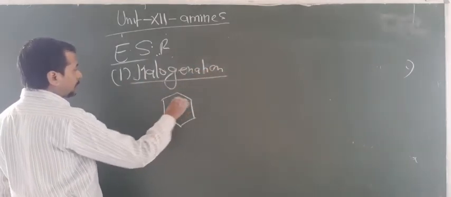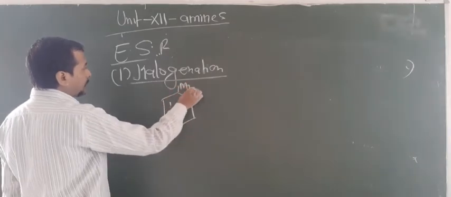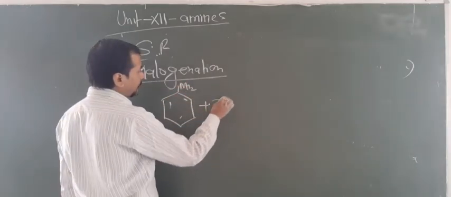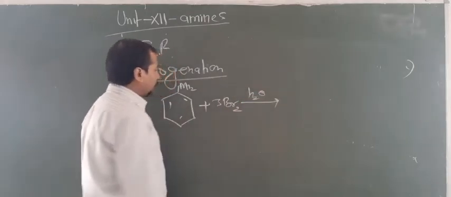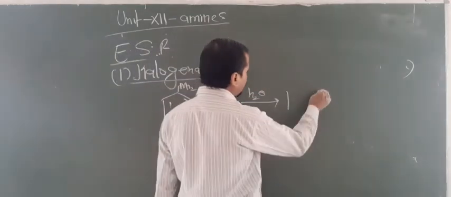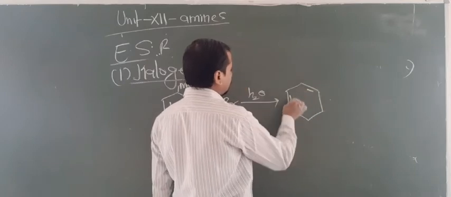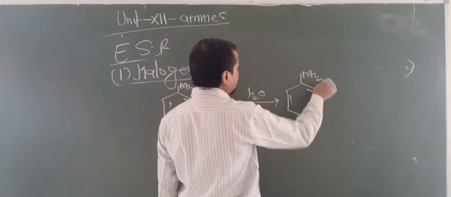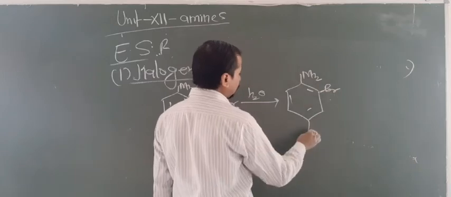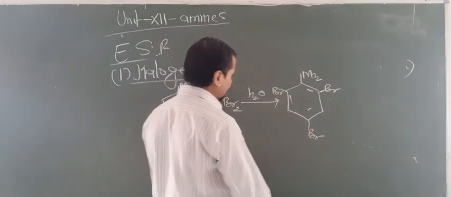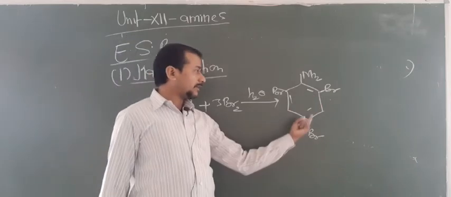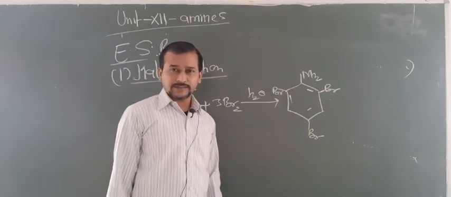NH2 is highly activating. So when this reacts with bromine water, all the ortho and para positions are activated. So you will get the product like this: Br at ortho position, Br at para position, and Br at the other ortho position. So this is known as 2,4,6-tribromoaniline.